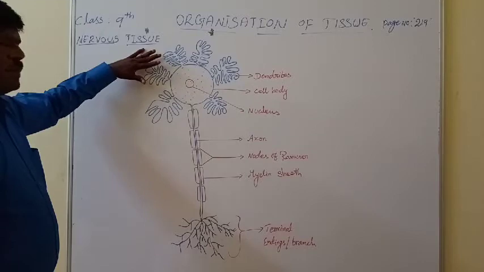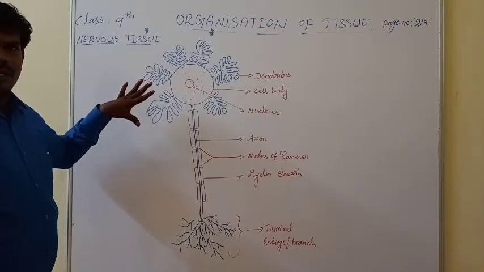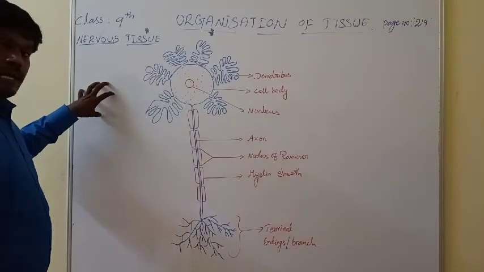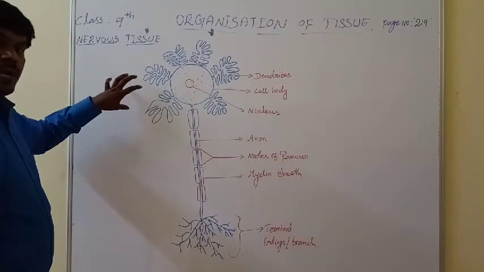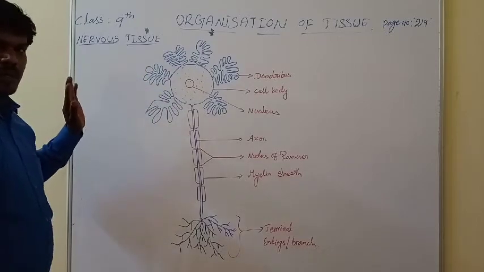You know that tissue means the presence of cells. All cells are present in a similar way and perform similar functions. So the group of cells that are involved in similar functions, that group of cells is called tissue. Yes or no?